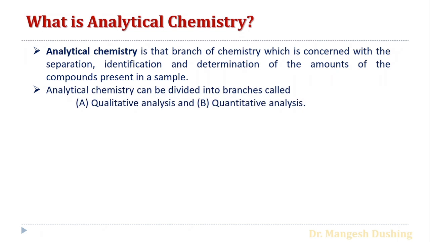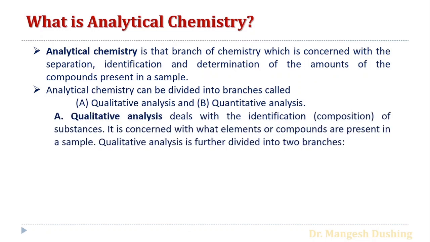Analytical chemistry can be divided into two branches according to what information you are getting from the analysis. Depending upon that, analytical chemistry is classified into two classes: the first one is qualitative analysis and the second one is quantitative analysis. Qualitative analysis deals with the identification and composition of substances. It is concerned with what elements or compounds are present in the sample.